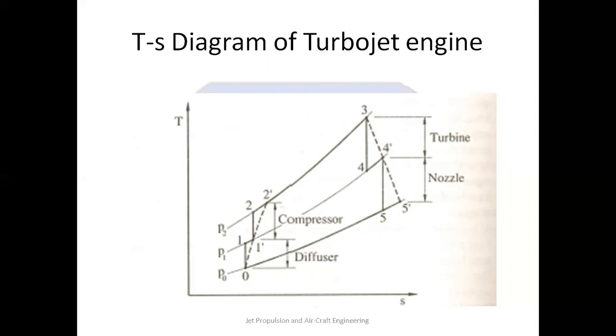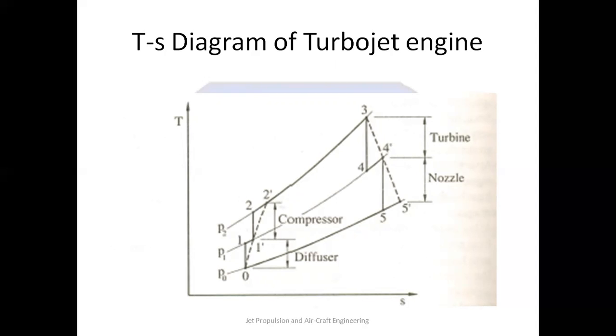Since the air enters the diffuser from the surrounding atmosphere at a temperature T0 and pressure P0 at flight velocity CA, the air is slowed down, meaning the velocity is converted into pressure. So air is slowed down in the diffuser, and the kinetic energy of the air is converted into static pressure, which raises the pressure from P0 to P1. Now you can see the dotted line as well. This dotted line represents the actual process, while the process 0 to 1 represents the ideal process.